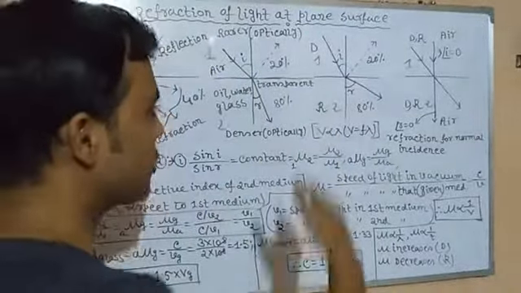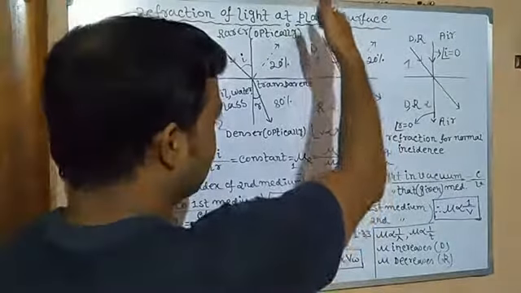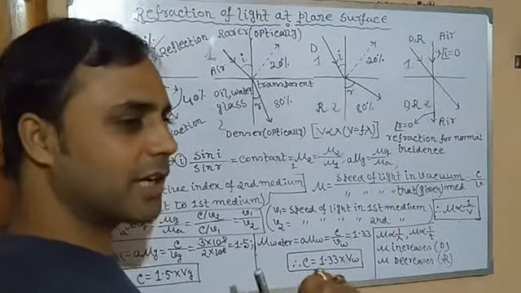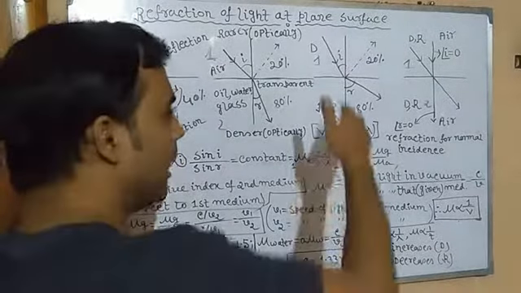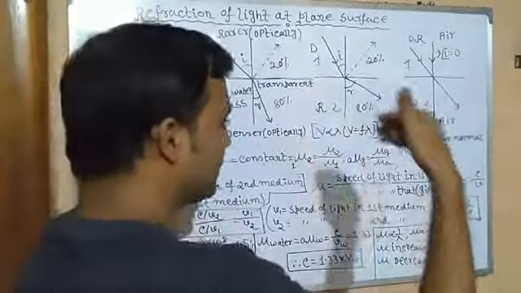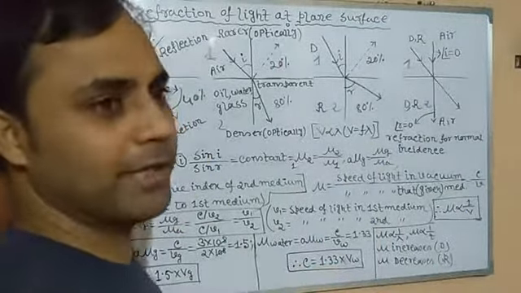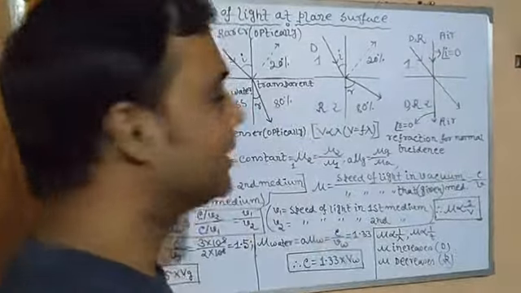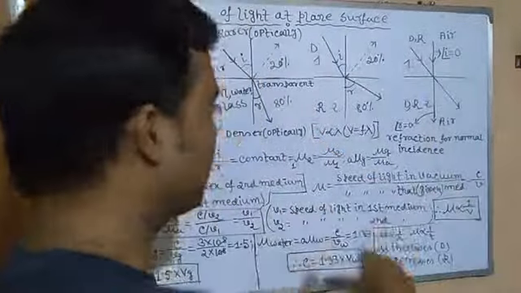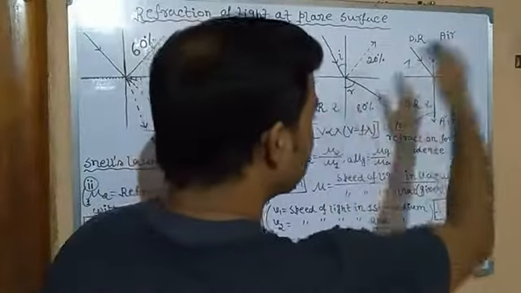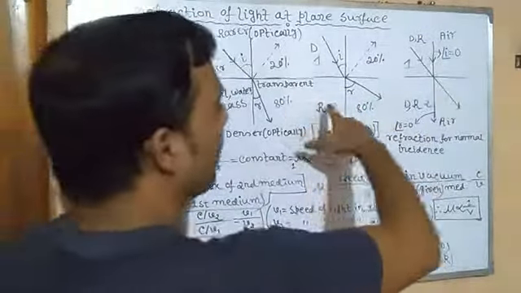Exactly this happens. So light at first was in the denser medium, it means it was moving with slow speed. It means you were driving the car very slowly. After clearing of the traffic, suddenly you reached a national highway, an empty road. Then what would happen? You will fly your car at a very high speed, isn't it? So the velocity of the light will increase, so it will move away.